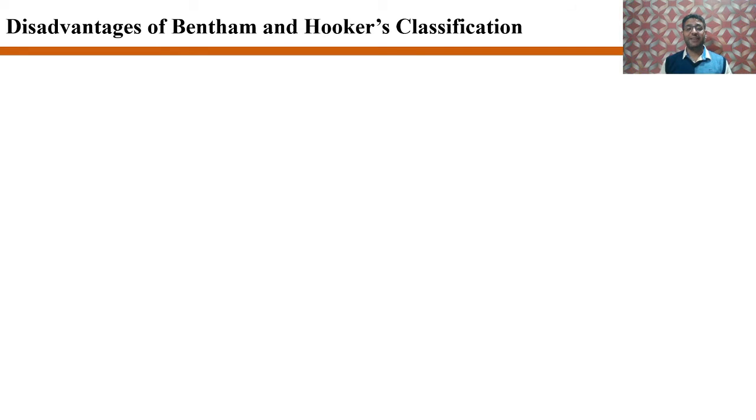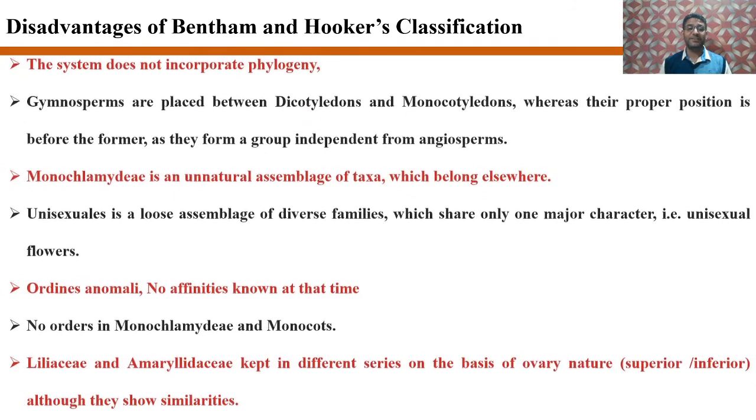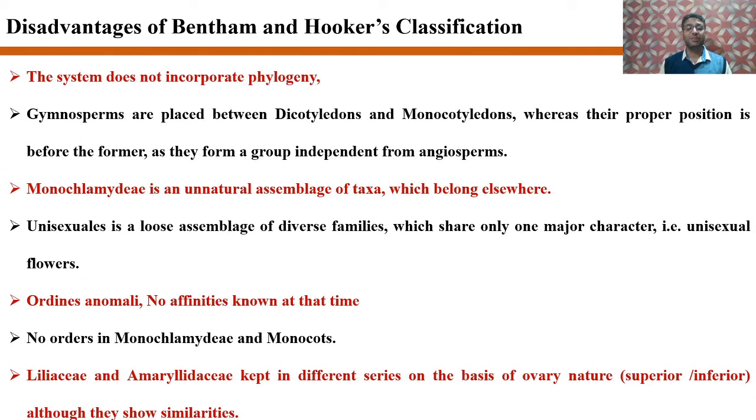Apart from the advantages, the Bentham and Hooker's classification also has some disadvantages. The first disadvantage is that this system does not incorporate phylogeny, unlike the phylogenetic systems of classification. Bentham and Hooker have placed gymnosperms between monocotyledons and dicots, where their proper position is before the former, as they form a group independent from angiosperms. Another main limitation is that of Monochlamydeae. It is an unnatural assemblage of taxa which belong elsewhere.